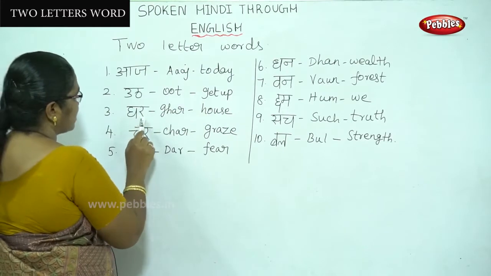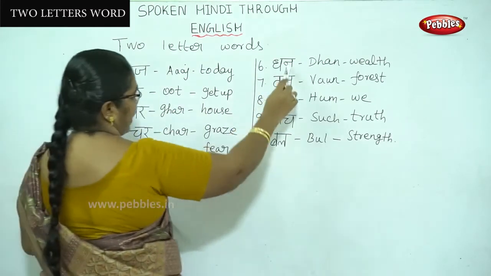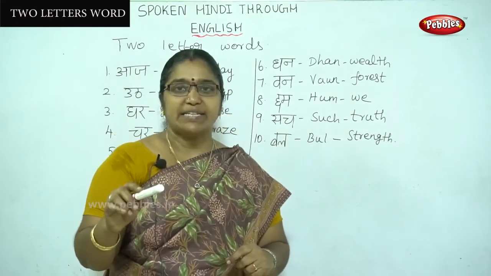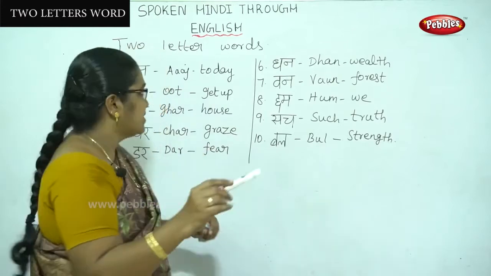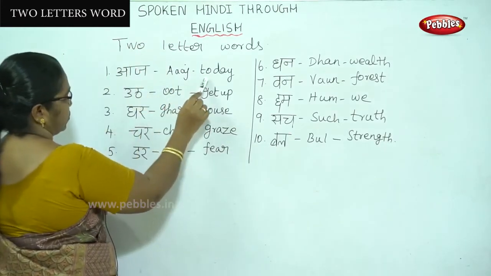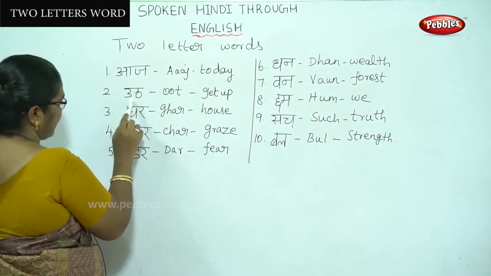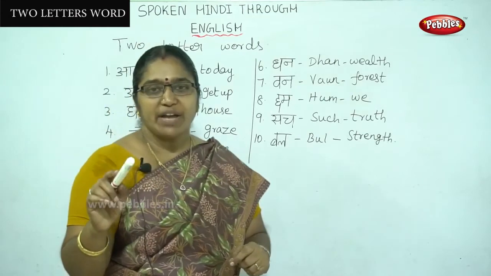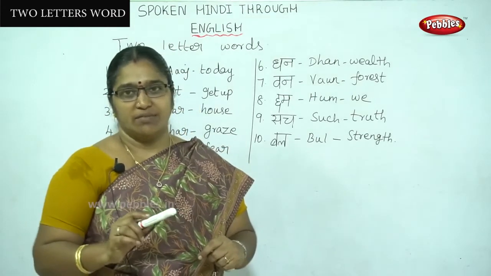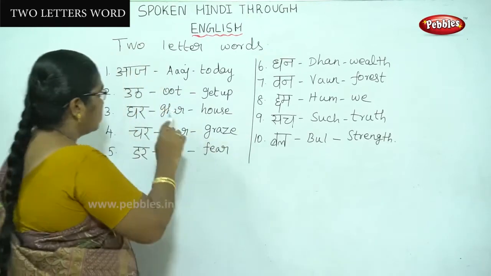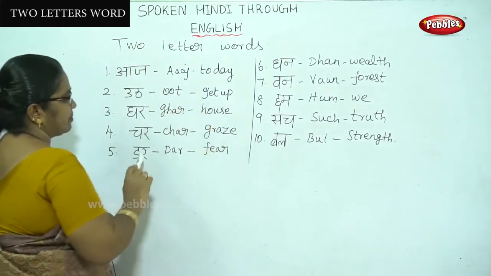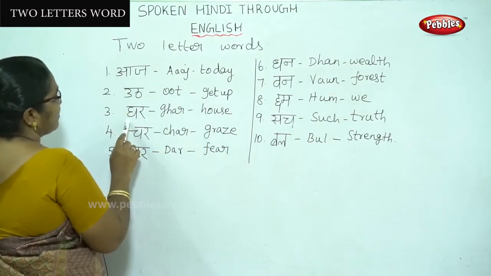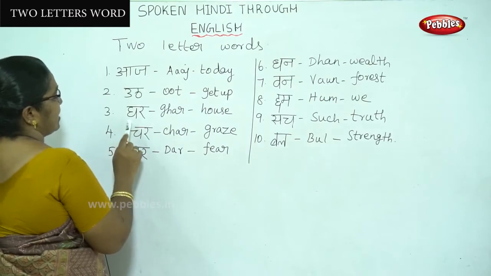Okay, the last one also. Each letter we are having the consonants. We have to spell it also as consonants. See, Aj, today. The second one we can spell as Ut, but we have to say it as Ut. The meaning is get up. Ut means get up.